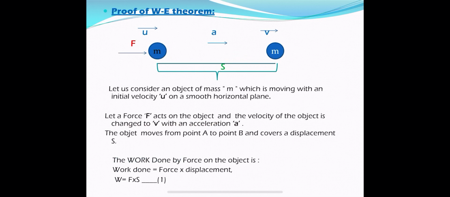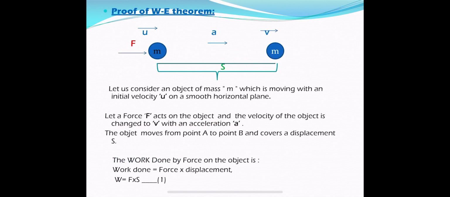Due to the applied force F, acceleration a is gained by the object. Due to this acceleration, after traveling a distance s, the velocity of the object changes to v. So the initial velocity is u and the final velocity is v.